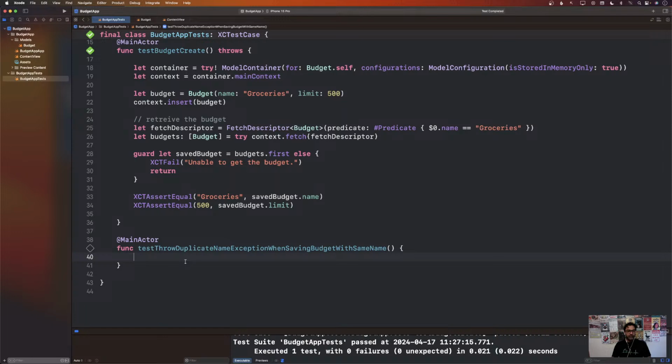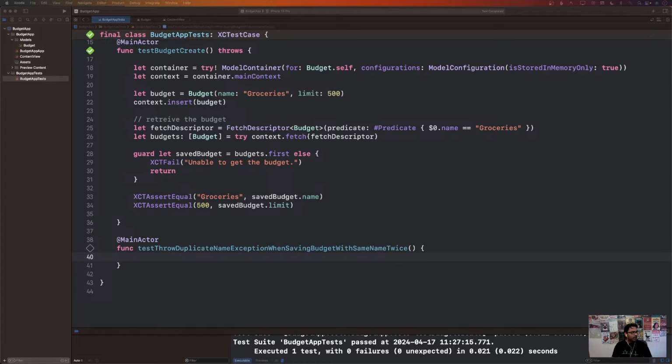The test is going to throw a duplicate name exception when saving a budget with the same name multiple times or twice. You can correct this English and write it in a better wording, but the test is supposed to be throwing an error when you try to insert a budget with the same name twice or more than twice. So that's what we're trying to test.